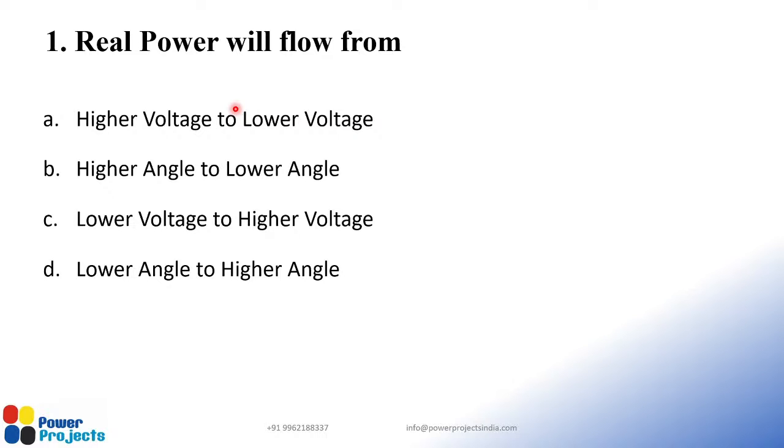So the first question is, real power will flow from: Option A, higher voltage to lower voltage. Option B, higher angle to lower angle. Option C, lower voltage to higher voltage. Option D, lower angle to higher angle. If you know the answer, just type out the answer with the question number 1, because there are upcoming questions as well. Question number 1, in bracket you answer it like A or B or C or D.